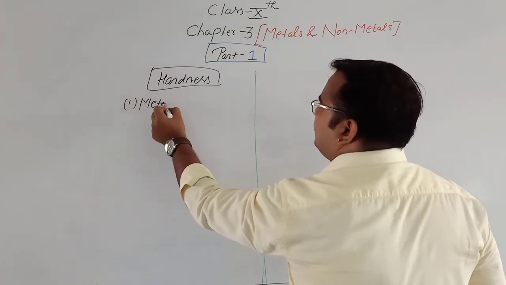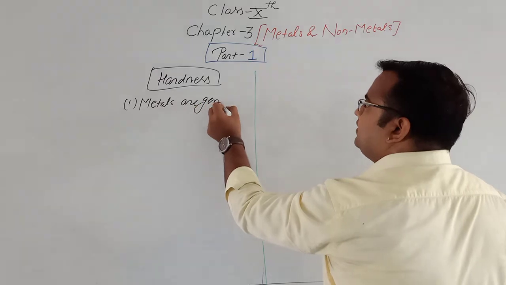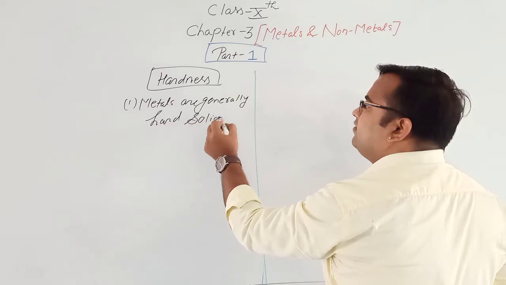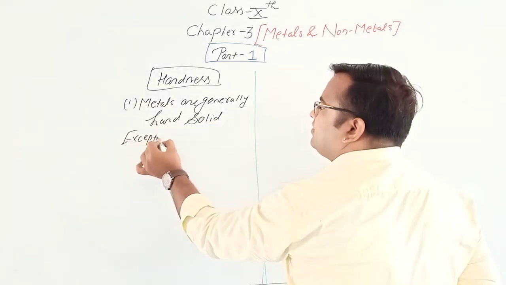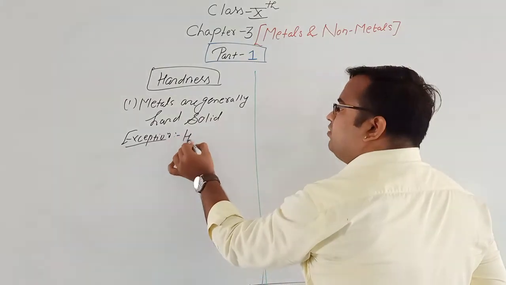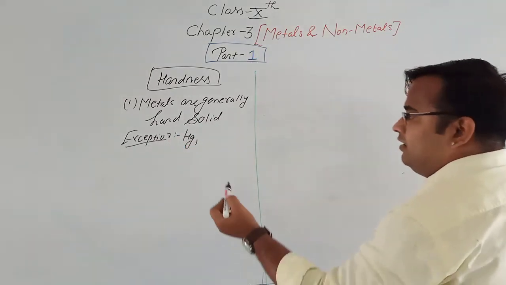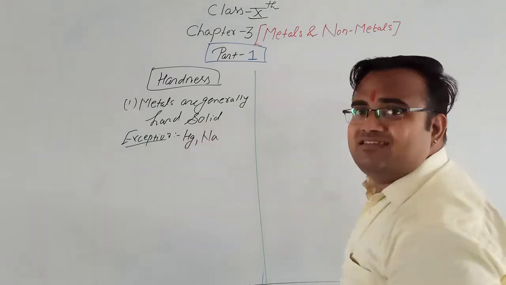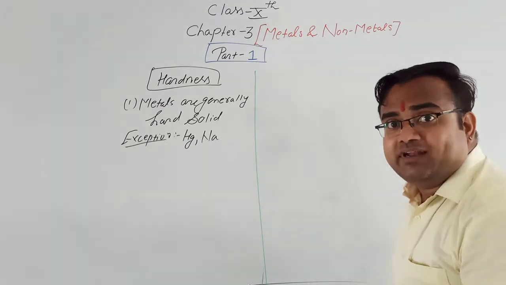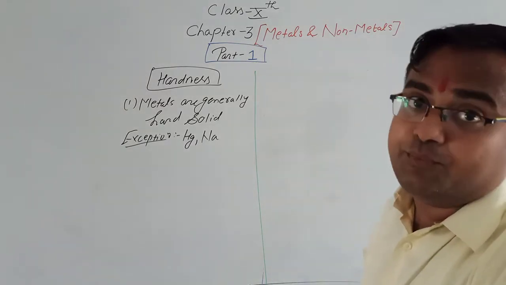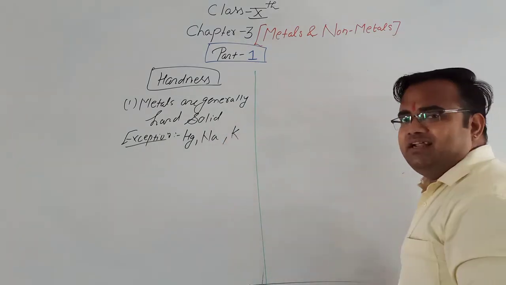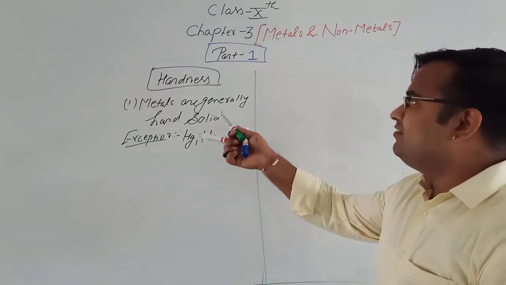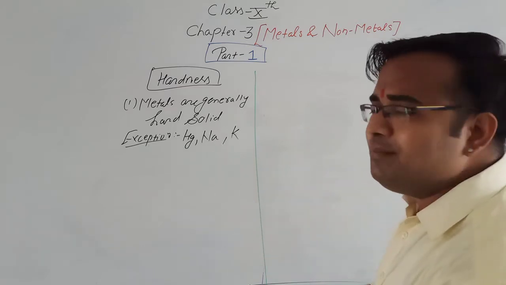Metals are generally hard solids. But there is an exception. Mercury is not hard because it is a liquid at room temperature. Second is sodium. Sodium is a soft metal; we can cut it with a knife. Potassium is also a soft metal that can be cut with a knife. So metals are generally hard solids, with exceptions mercury, sodium and potassium.